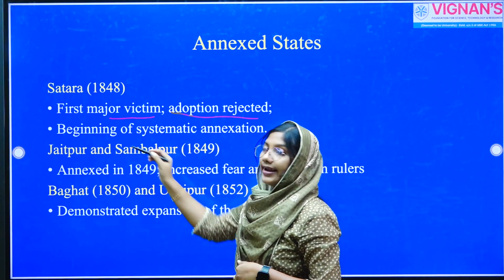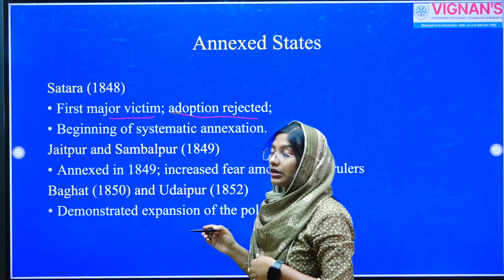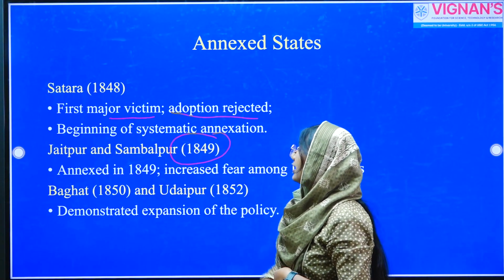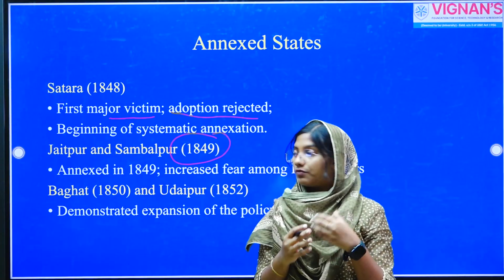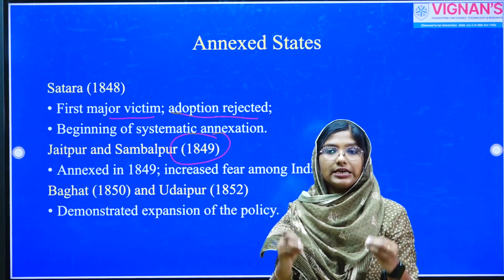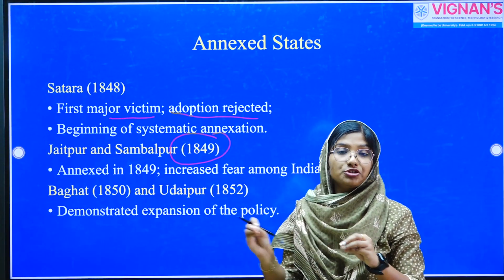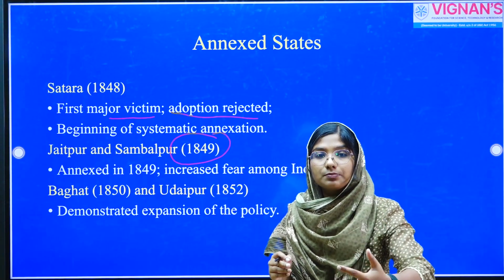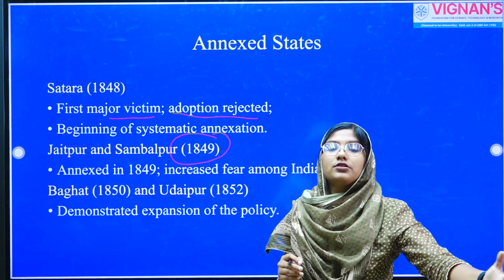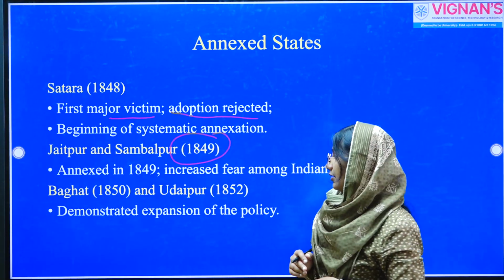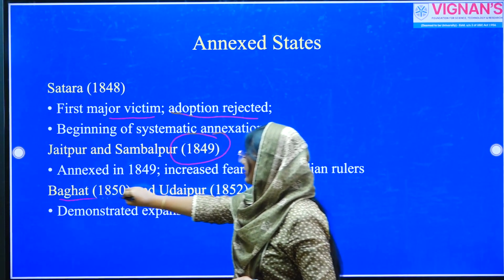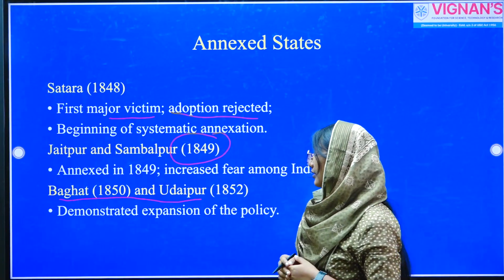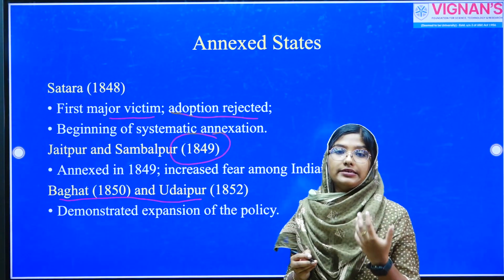Other states annexed under this particular policy were Jaipur and Sambalpur. Both of these states were annexed in the year 1849. The annexation of Jaipur as well as Sambalpur made it clear that the Doctrine of Lapse was not an isolated policy. The British would systematically implement this policy wherever the king died without having a biological successor. Other important states annexed under this policy were Bhagat and Udaipur. Bhagat was annexed in the year 1850 and Udaipur in the year 1852.